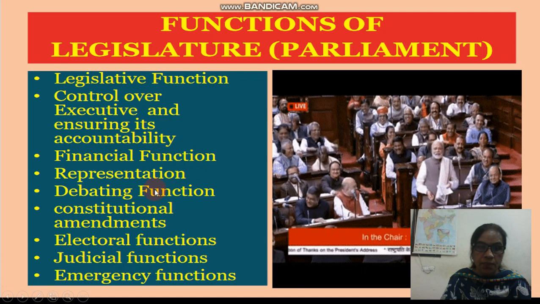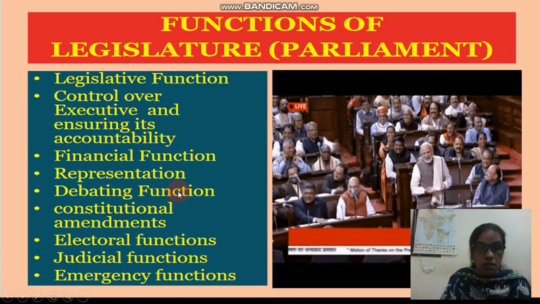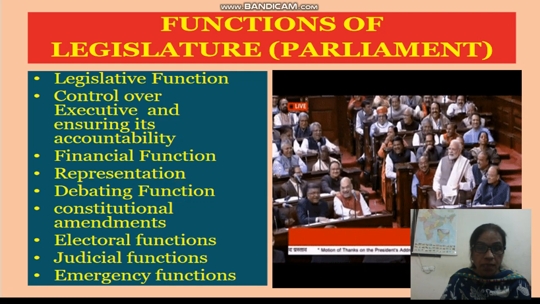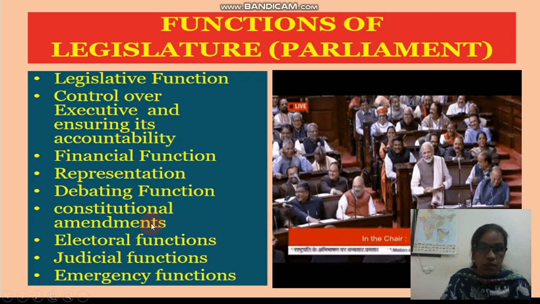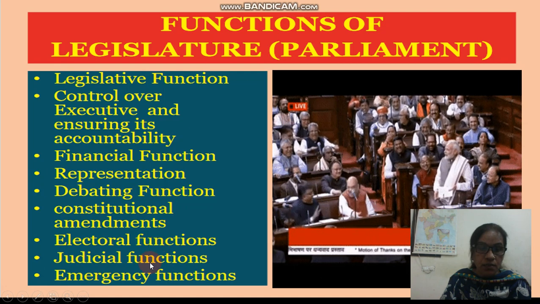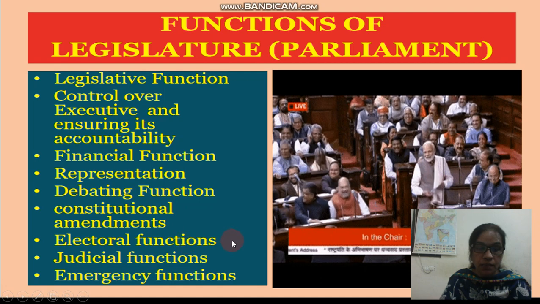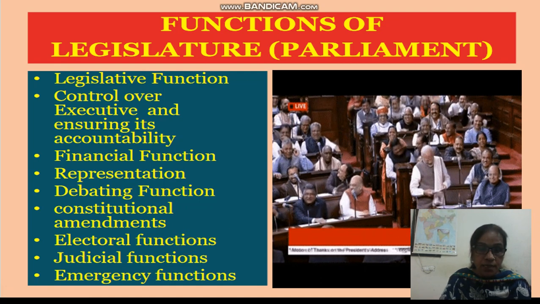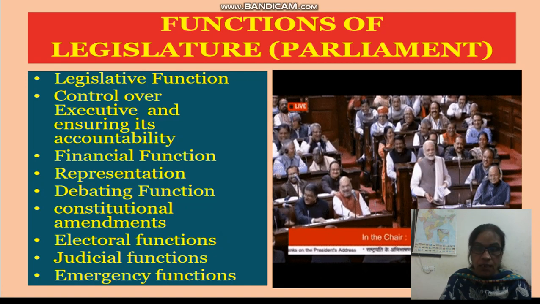Representation and debating function, as you can see in the GIF also, that here on some topic a debate is going on. Constitutional amendments are also done in the Parliament. Electoral functions, judicial functions and emergency functions, all functions are done in the Parliament. If there is a need of asking advice or consent, both houses take part in this.